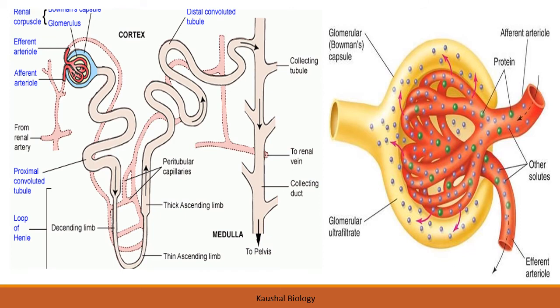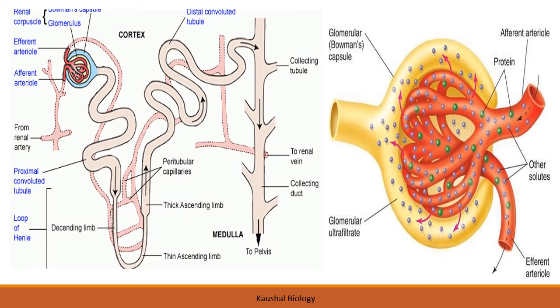So you can see here this is Bowman capsule, also called glomerulus capsule. Now in this Bowman capsule, this tuft of capillaries, the bunch of capillaries that you are seeing, is the glomerulus, where the filtration of blood takes place. Now this is afferent arteriole bringing the impure blood into this glomerulus.